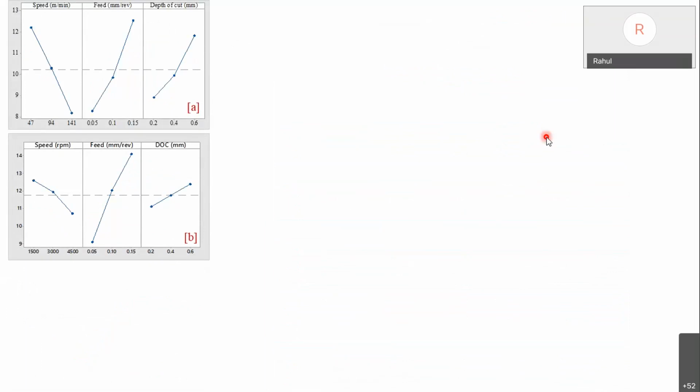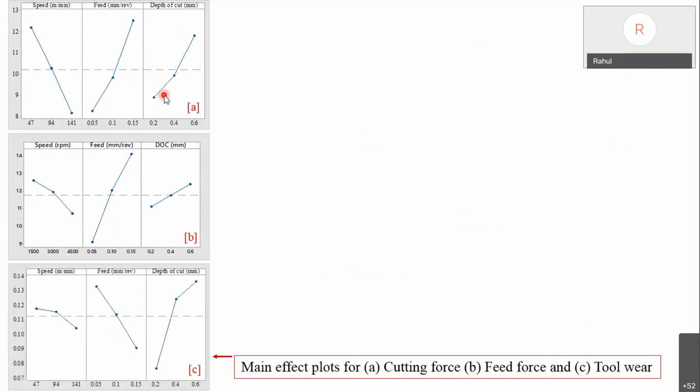Okay, so this is the main effect plot. We can see that it is decreasing with speed and increasing with feed and increasing with depth of cut for cutting forces, and then for tool wear we have analyzed.